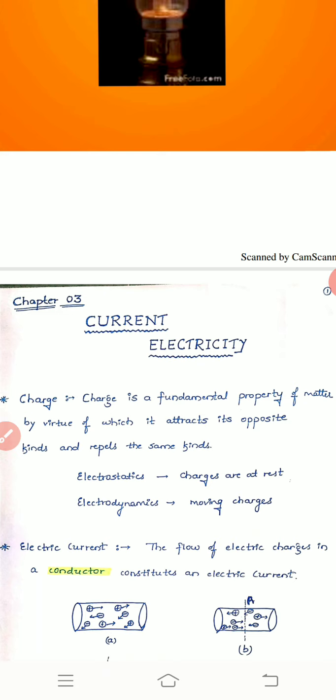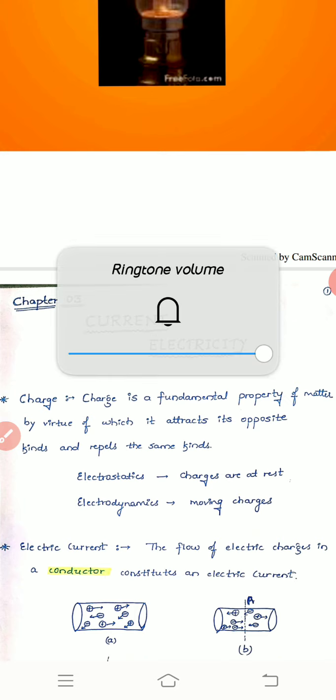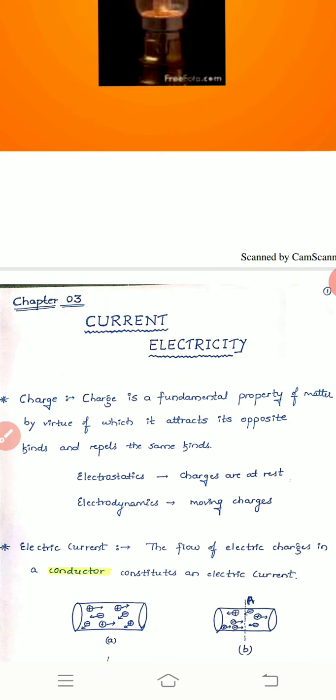Electrostatics. The part of physics which deals with charges at rest is called electrostatics. But in this present chapter, we are studying charges that are moving. That part of physics in which we study moving charges is called electrodynamics. Understood? Electrostatics means charges at rest, electrodynamics means charges are moving.